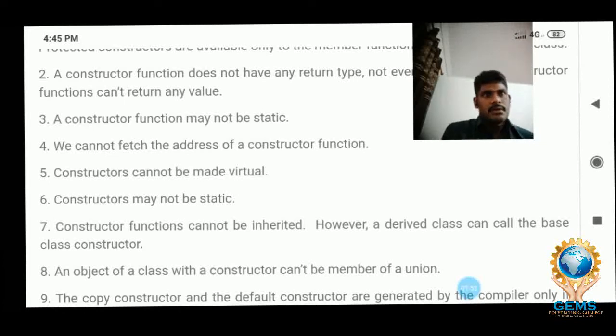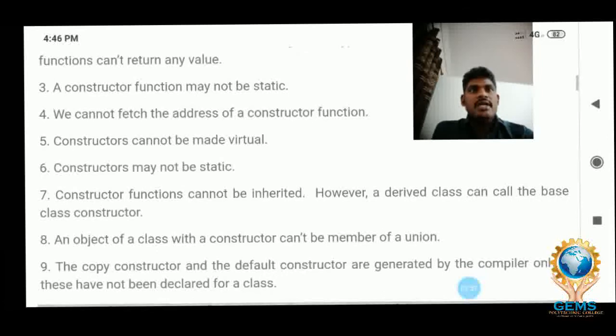It means it is in a dynamic mode, and we cannot fetch the address of the constructor function. So why can we not fetch the address of the function? Simple, it is not static. Only when the constructor function is static can you get the address of the constructor. But a constructor is dynamic, that's why you cannot get the address.